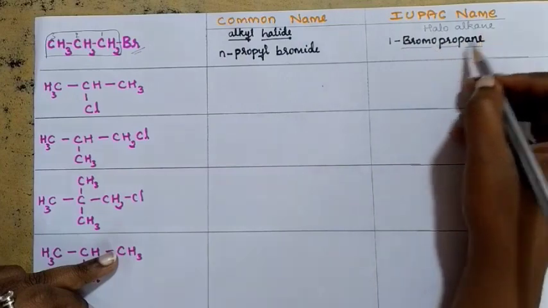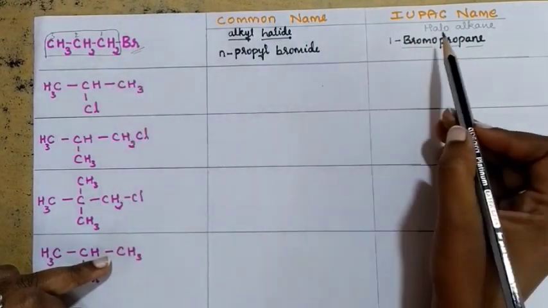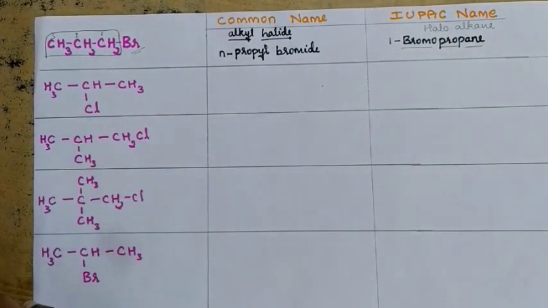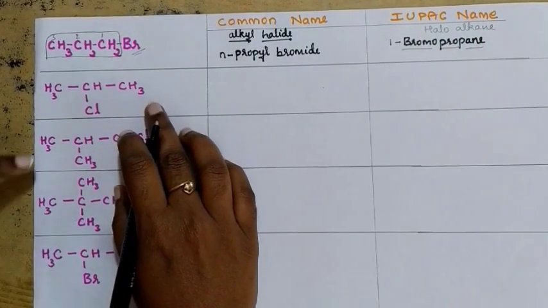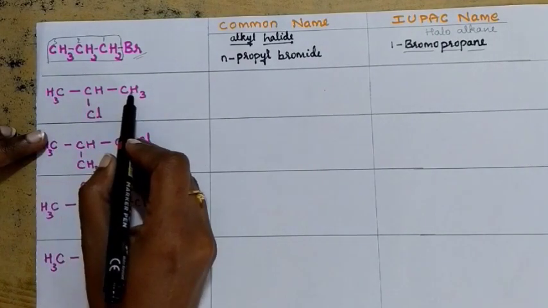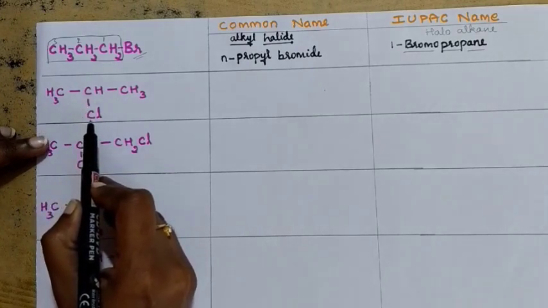Halo means bromo, alkanes means propane. So the IUPAC name of this compound is 1-bromopropane. Let's see how to give the common name for the second compound. It is CH3, CH, CH3. To the second carbon atom, there is Cl.